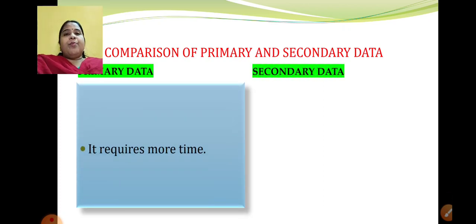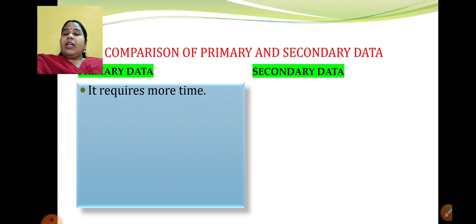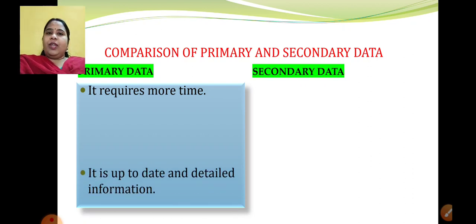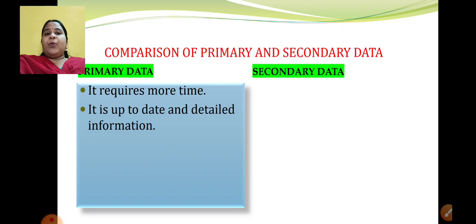So let's see. Primary data, I have told you that it will be a data which will be collected by me. If I want the height of students of my class, I will be measuring it personally, individually. I will be calling you and I'll be measuring the height. So it will require more time, but for obvious reasons it will require more time. Yes or no? So primary data, it requires more time. Second is, it will be up to date and detailed information. Since I am collecting it for my purpose, I will see that it is done with utmost accuracy and I will write all the details which are required.